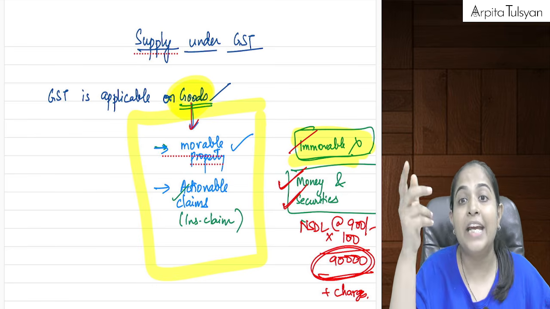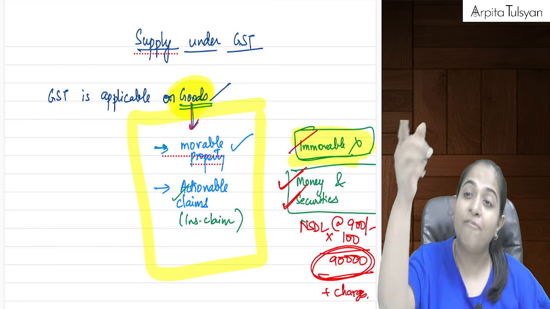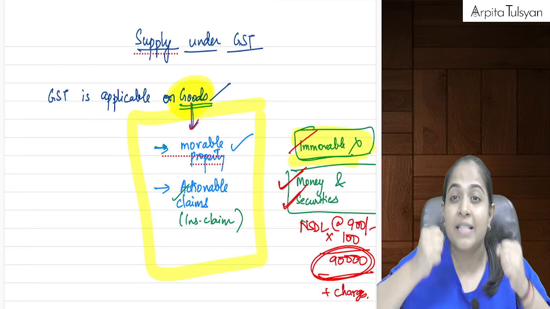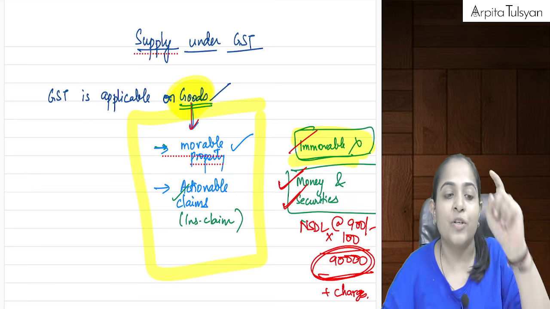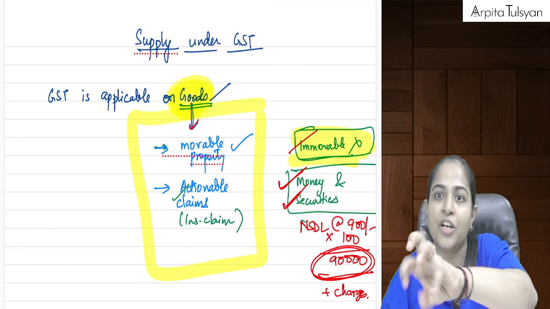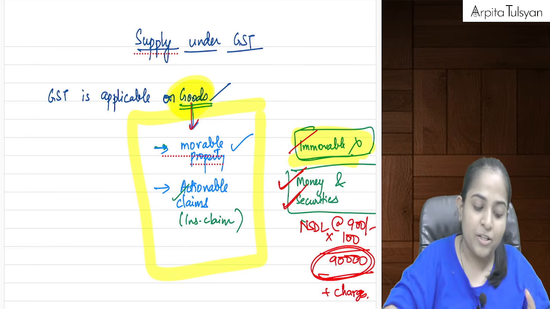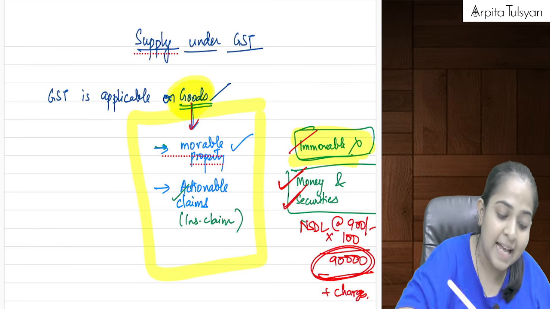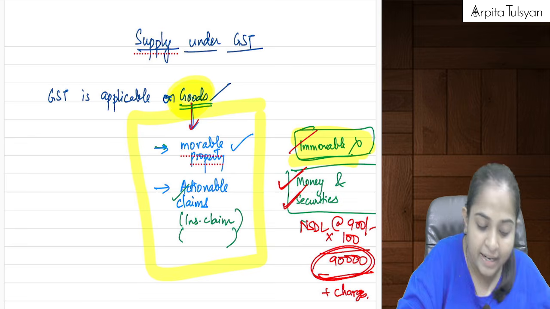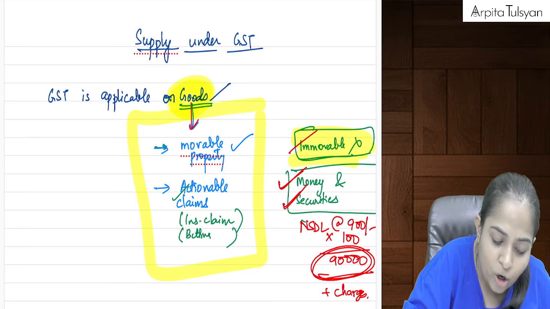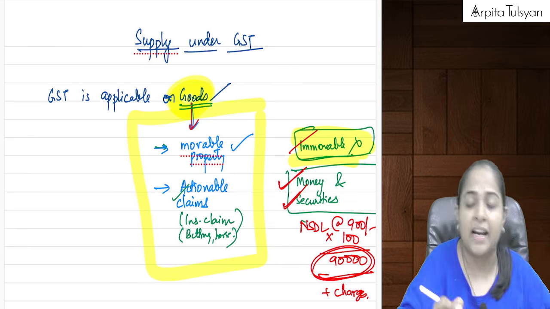If the horse on which you have placed the bet races and wins, then you get the money. So can we say you are fulfilling all the conditions for which you are going to get some money? So even that will be considered as an actionable claim, where you can take action and claim that money. So betting, horse racing, casinos, etc.